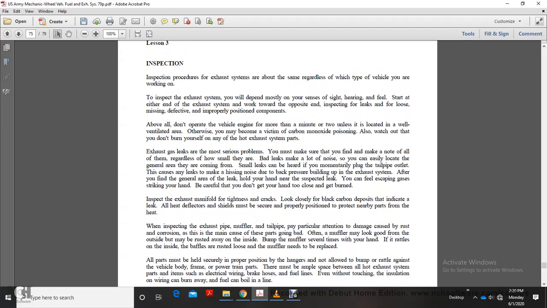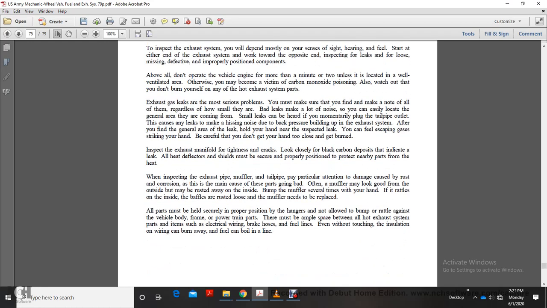Inspection procedure. Exhaust systems are about the same regardless of which type of vehicle you're working with. To inspect the exhaust system, you'll depend mostly on the senses of sight, hearing, and feel. Start at either end of the exhaust system and work toward the opposite end. Inspect for leaks, loose, damaged, defective, or improperly positioned components. Above all, do not operate the vehicle engine for more than a minute or two unless it's located in a well-ventilated area, or you may become a victim of carbon monoxide poisoning. Also watch out that you do not burn yourself on any hot exhaust system parts.